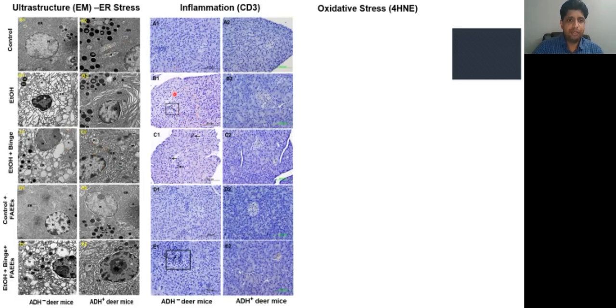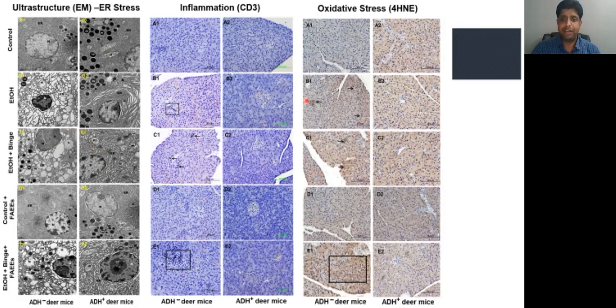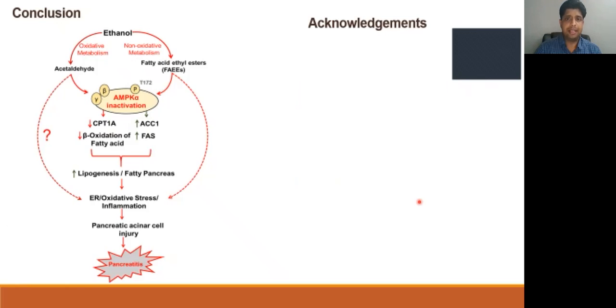Infiltrations of inflammatory cells were seen in the parenchyma of ADH negative deer mice when compared to ADH positive deer mice, and the pancreas exhibited significant oxidative stress in the ADH negative deer mice when compared to ADH positive deer mice. So it is likely that an increased non-oxidative metabolic pathway within the pancreas can lead to inactivation of AMPK and subsequent development of chronic pancreatitis.